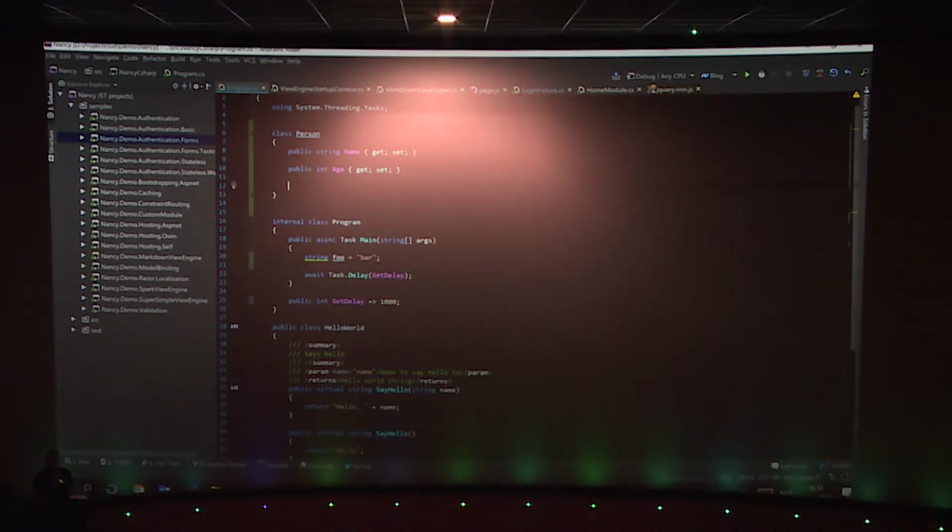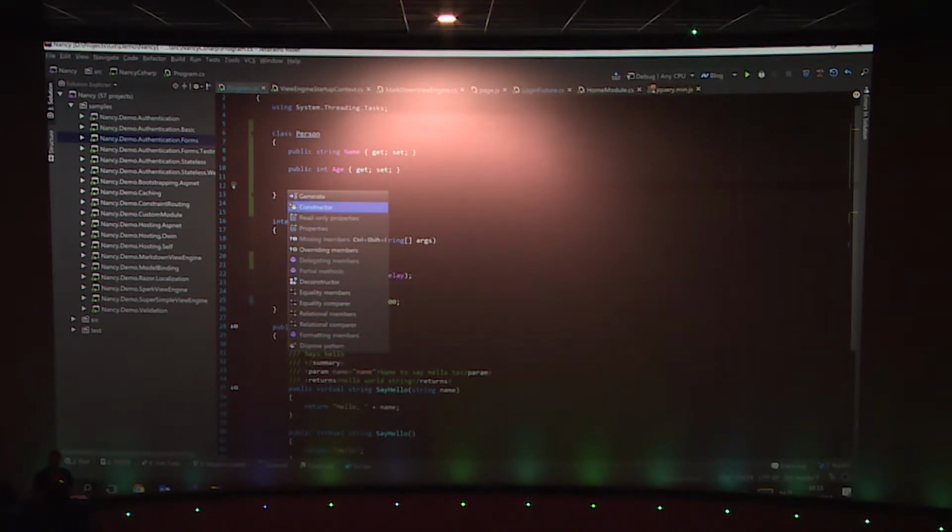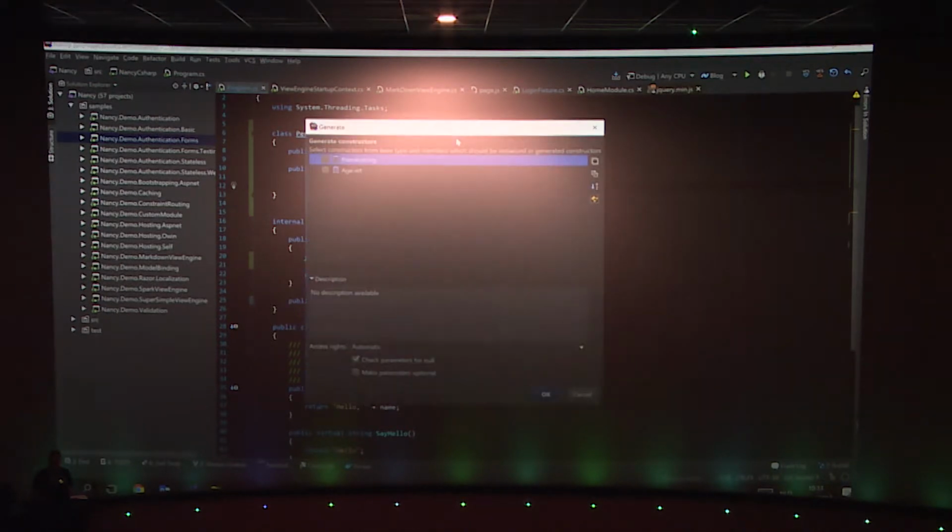So whenever I want to insert some code, I use Alt-Insert, and I can generate a constructor. I can generate overriding members. I can generate a deconstructor, equality members, etc., etc. So let's generate a constructor maybe. I want to generate a constructor for name and age, and I want this one to be public, or let Rider figure it out for me.